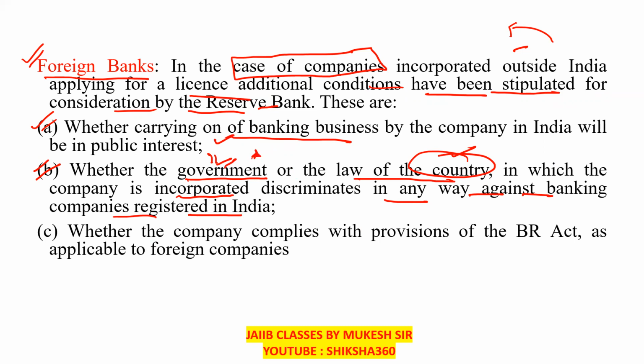Like, if any foreign bank, say a USA bank, wants to do business in India, they check whether its country discriminates against banks registered in India. That is, if an Indian bank wants to do business in that country, will that country discriminate against the Indian bank or not? They have to check all these conditions also.